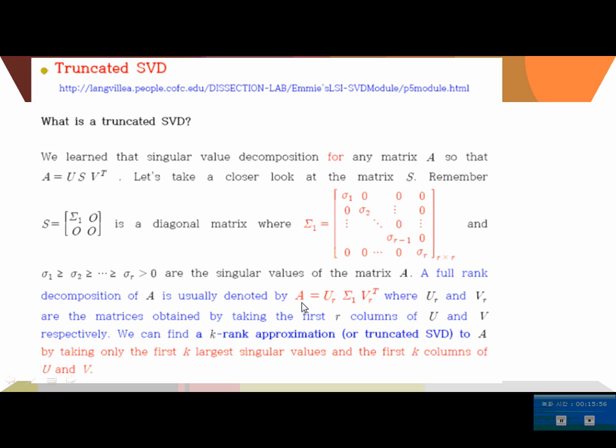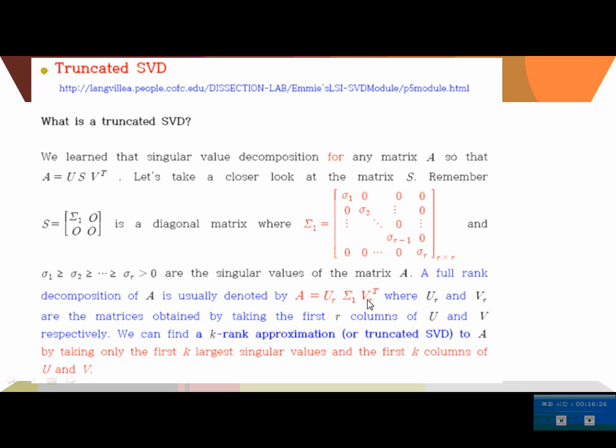So here, we only use the first r orthonormal columns of U, and the first r linearly independent orthonormal vectors from the orthonormal matrix V, where U_r and V_r are matrices obtained by taking the first r columns of U and V respectively, like this.